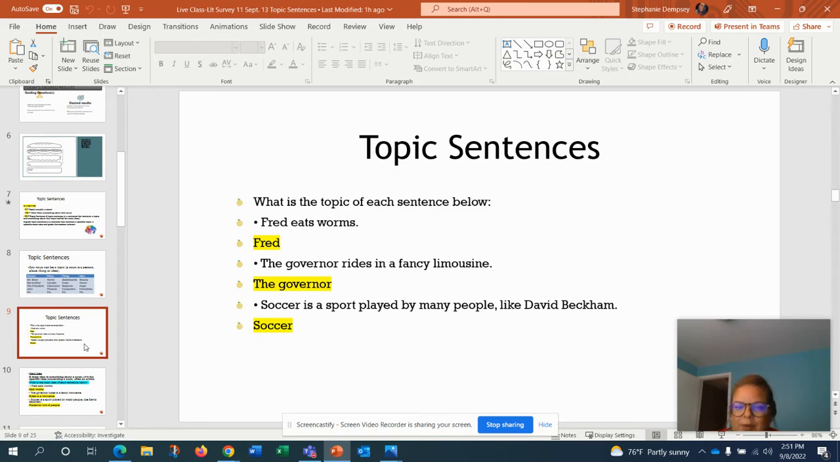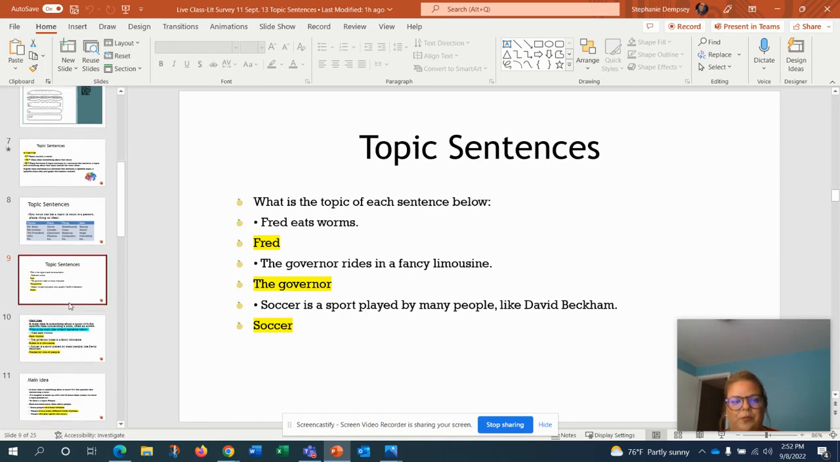So, an example of a topic sentence would be Fred eats worms. The topic of that sentence is the main noun or the main thing about it, which is Fred. Fred is the one who's eating worms. We have a topic sentence here that says the governor rides in a fancy limousine. Now, our topic would be the governor. So, we're talking about what the governor does. Soccer is a sport played by many, like David Beckham. And the soccer is the sport that's played by many. So, it wouldn't be David Beckham there. He's just an example of somebody that plays that sport.